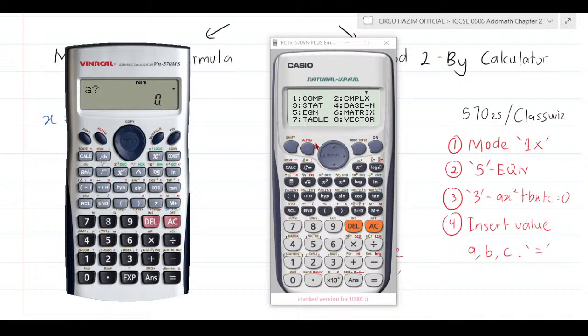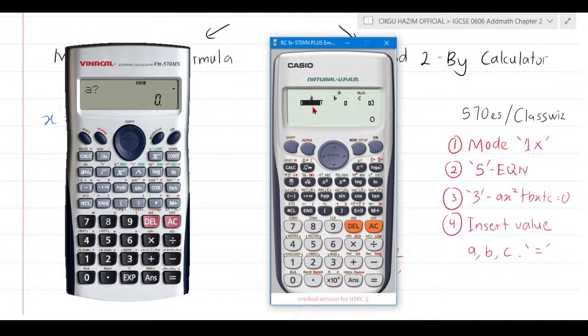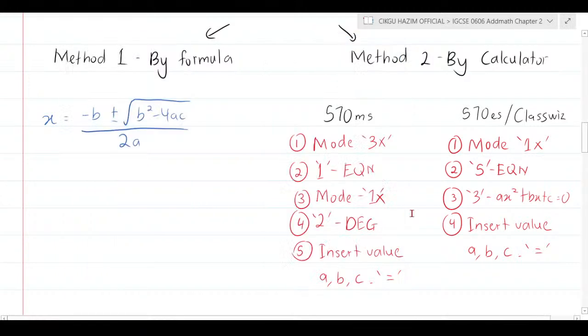After that, the equation option will appear. You press equation, and still you choose ax² + bx + c, or degree equal to 2, because that is your equation. So you press number 3, and here a, b, and c will appear. Then you just insert them by pressing equal. All right, I hope that my explanation about this calculator method is quite clear.